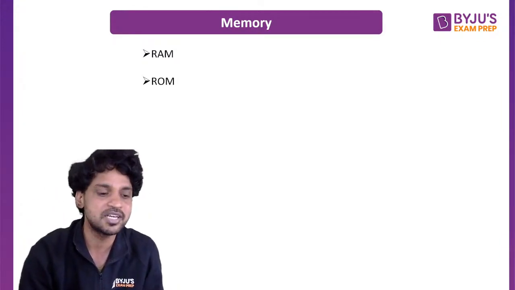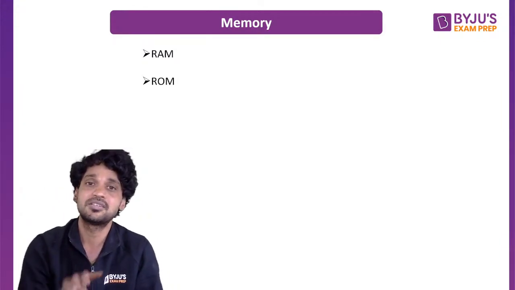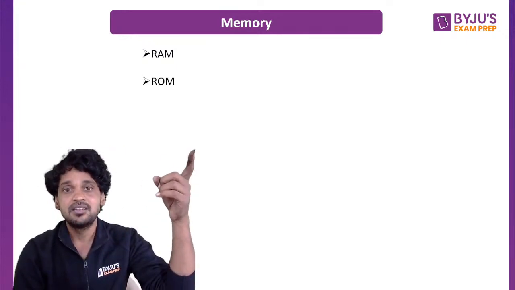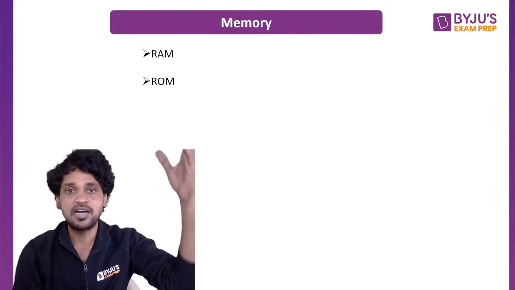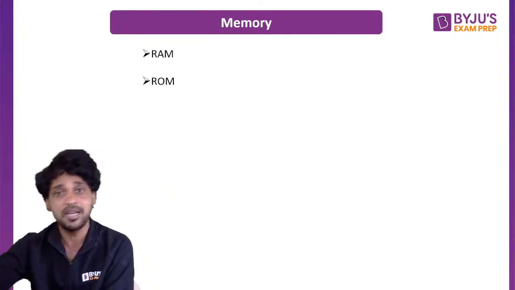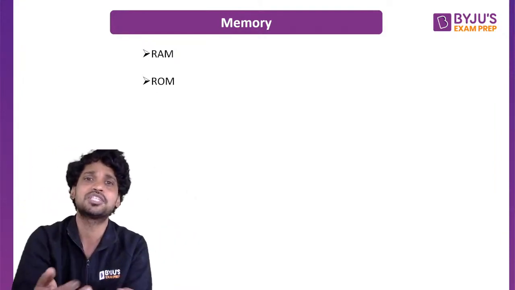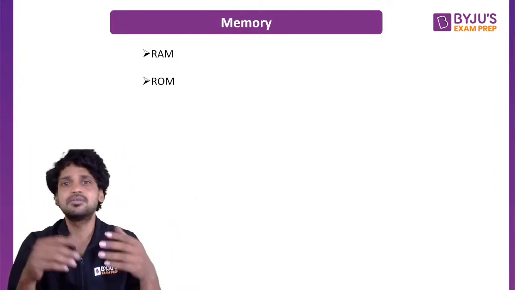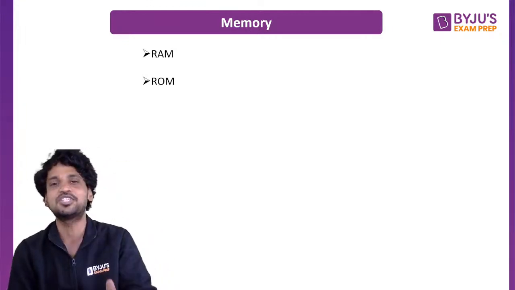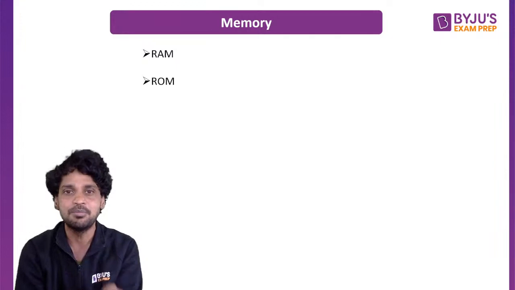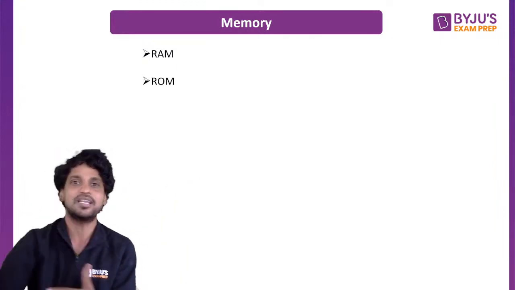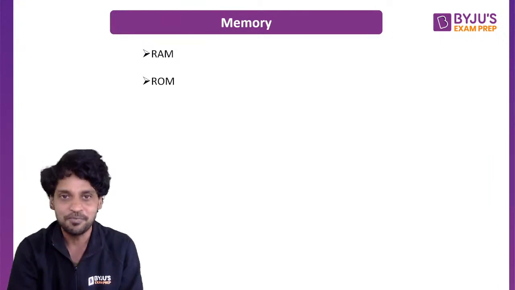Cache memory, the purpose of the cache memory is just to compensate the speed differences between CPU and the main memory. CPU is faster, main memory is slow. CPU can execute 1 lakh instructions at a time, but main memory cannot supply the CPU 1 lakh instructions at a time. So total speed of the CPU just gets limited by the main memory speed. This is the very reason why we use a cache memory, which is going to compensate the speed differences between CPU and the main memory, so that the system will be faster,